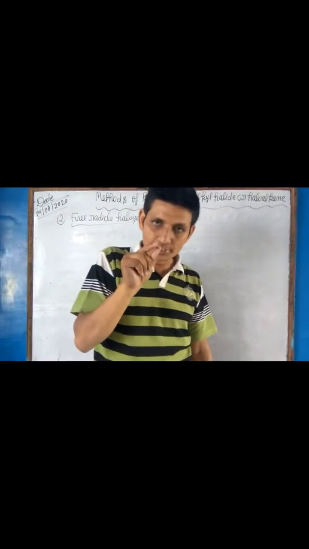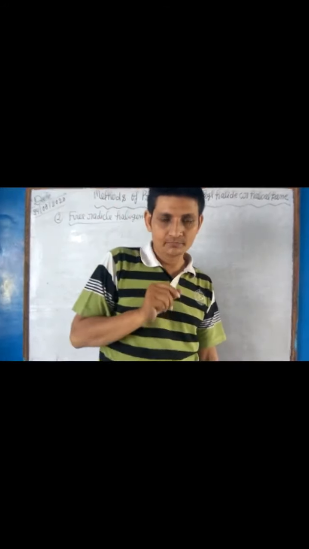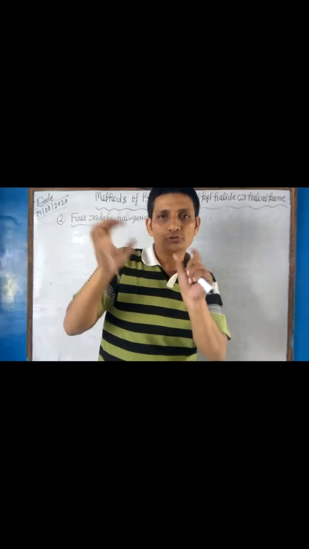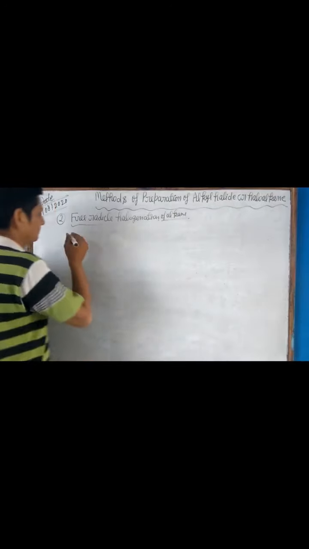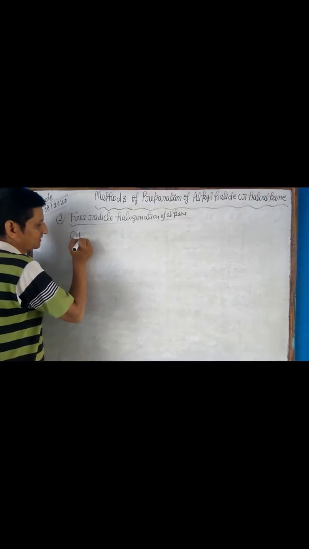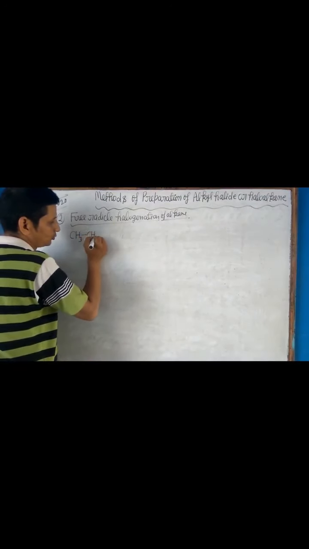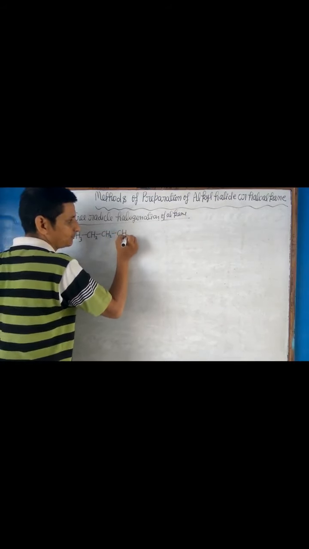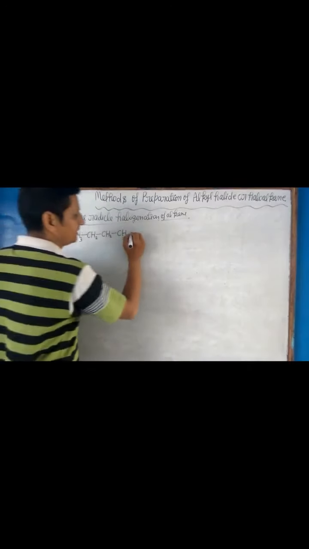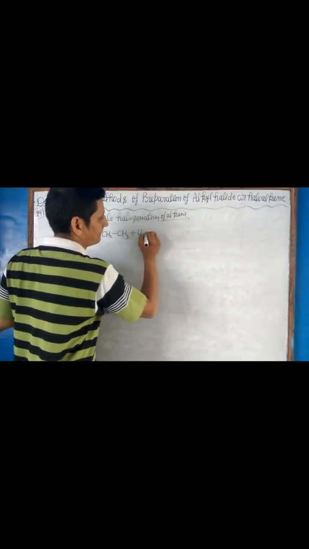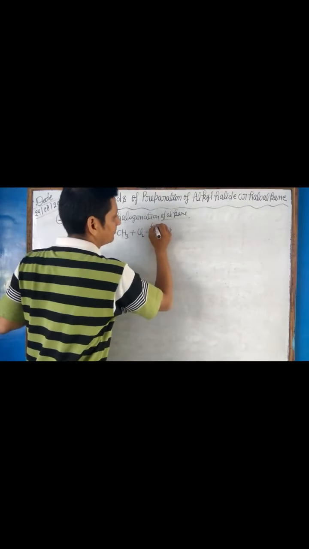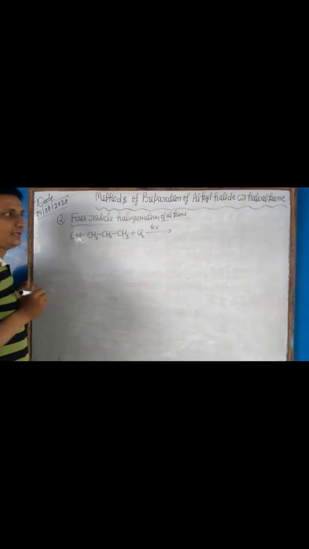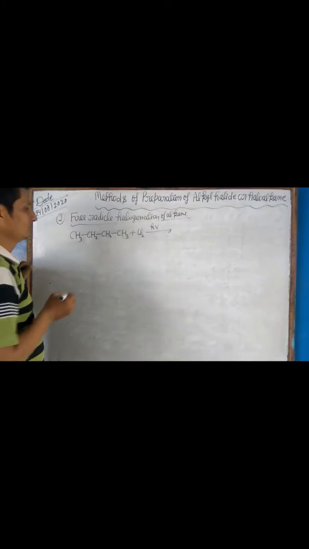Alkane reacts with halogen to form a mixture of alkyl chlorides. This is butane, CH3CH2CH2CH3. Butane reacts with chlorine in presence of H nu, UV light, then